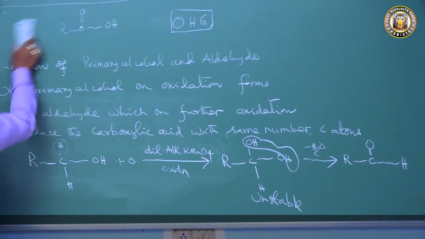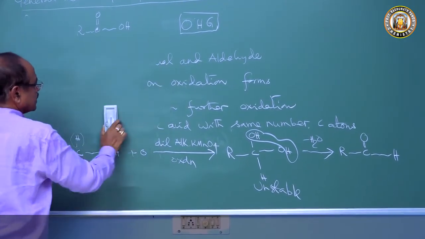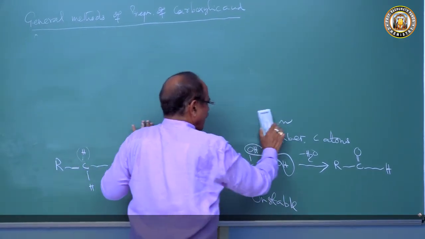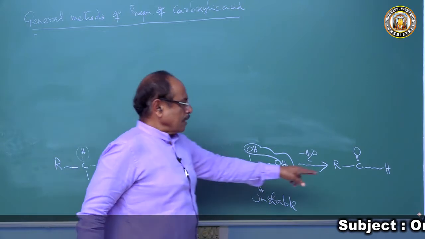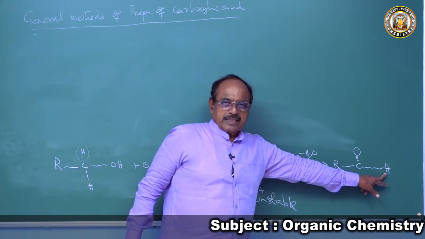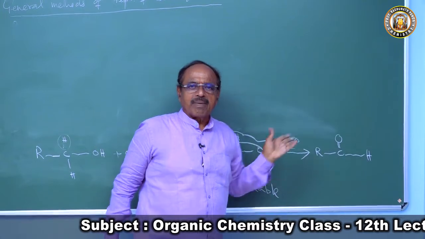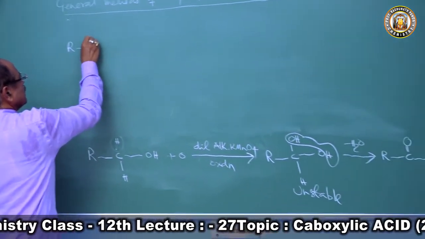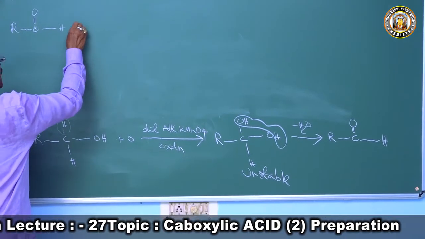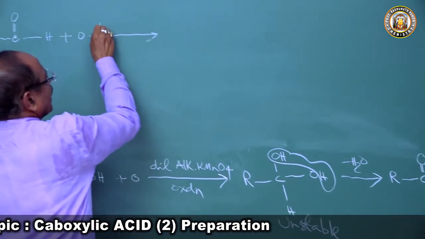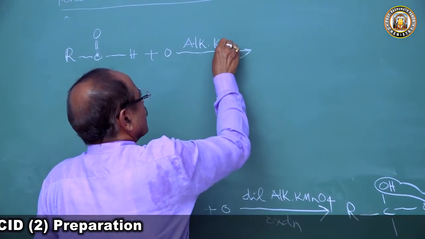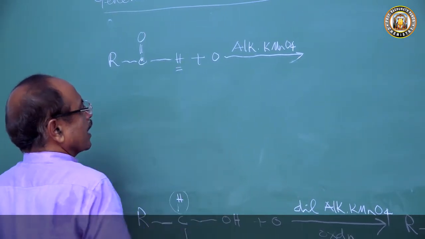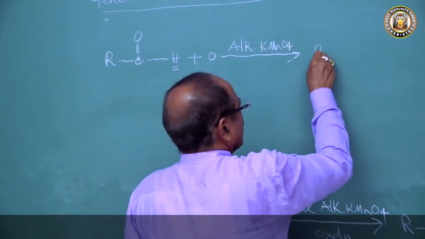So this aldehyde now further gets oxidized by the same mild oxidizing agent, because primary alcohol has two active hydrogen atoms. So this lone hydrogen atom is an oxidizable hydrogen atom, and it can easily be oxidized by the same mild oxidizing agent. So this aldehyde RCHO again undergoes oxidation by alkaline KMnO4, or we can also take acidified KMnO4. So this H gets oxidized, H becomes OH,